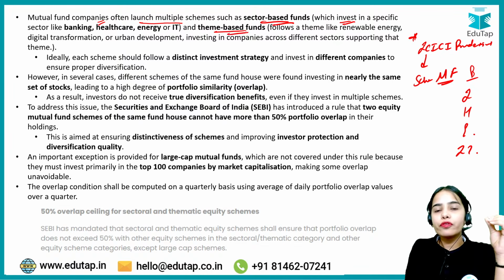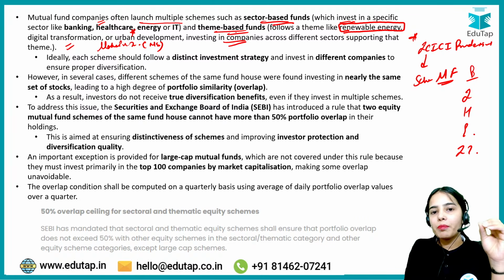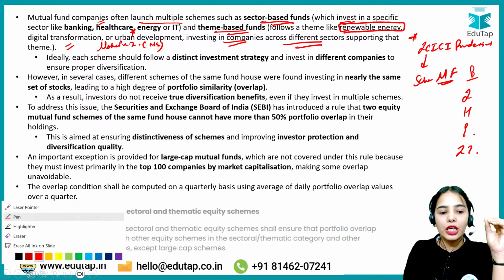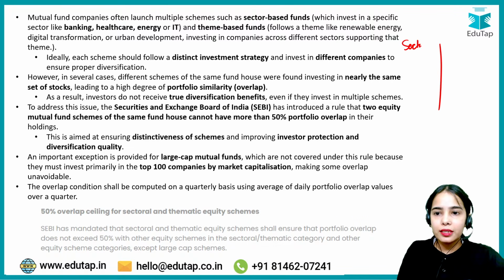Theme-based funds are basically funds that invest in a particular theme. Renewable energy can be the theme, digital transformation, Make in India can be the theme. In Make in India, the manufacturing sector is basically the theme. Urban development, investing in companies. So theme based funds invest in companies across different sectors supporting that particular theme. Sector based funds, I hope it is clear, are mutual funds that invest in a particular sector.